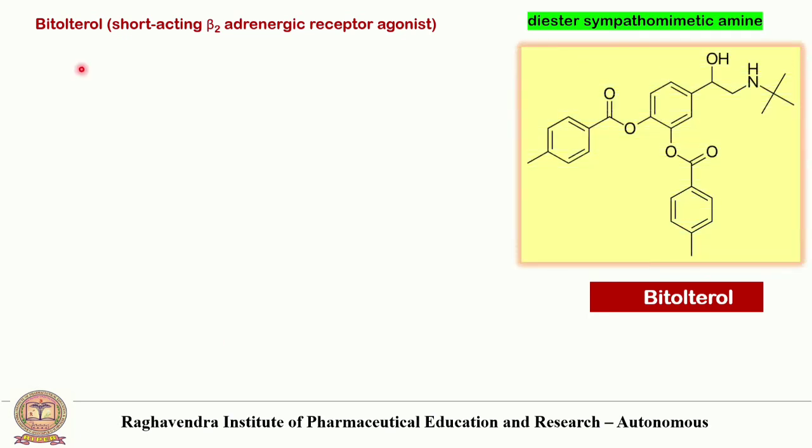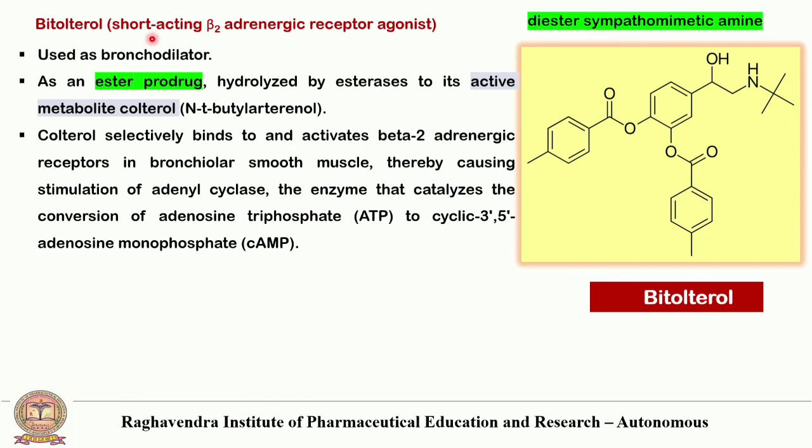Next drug is bitolterol. This is the structure of bitolterol. It is a diester sympathomimetic amine and it is a short-acting beta-2 adrenergic receptor agonist agent. Mainly it is used as a bronchodilator agent. Bitolterol is a very important drug. It is an ester prodrug.